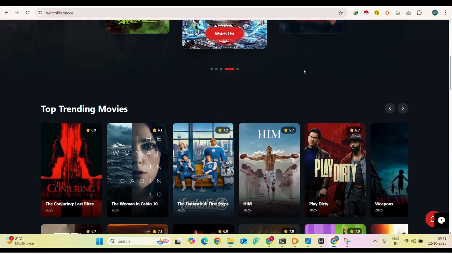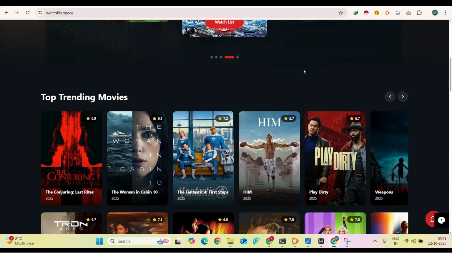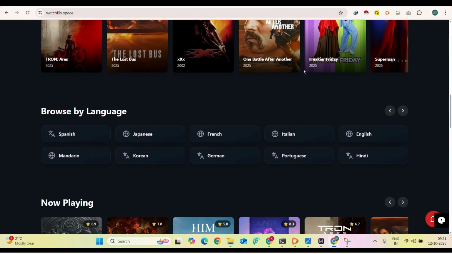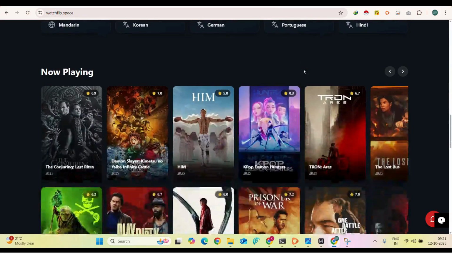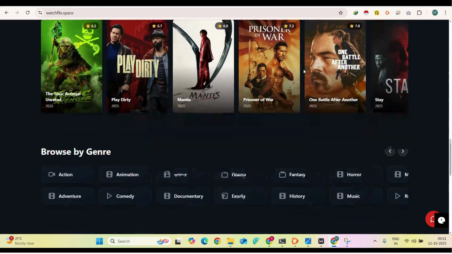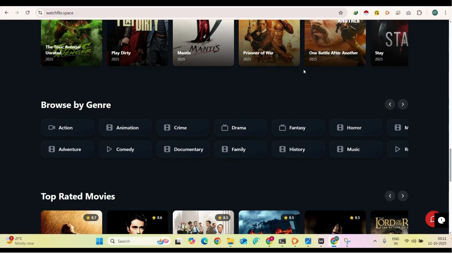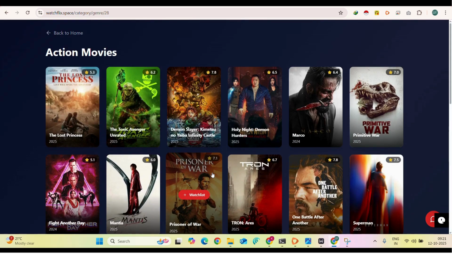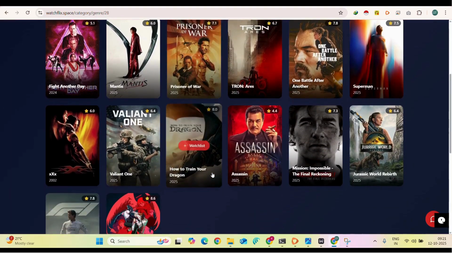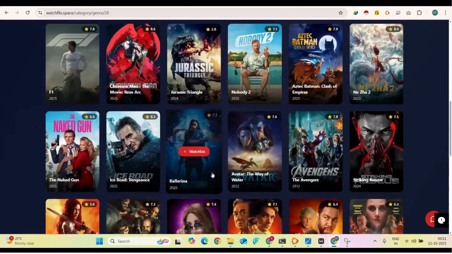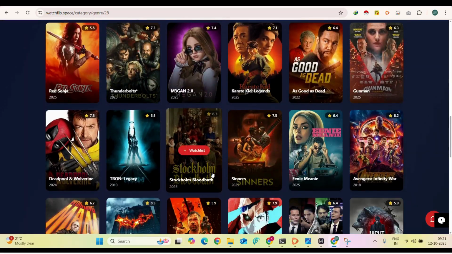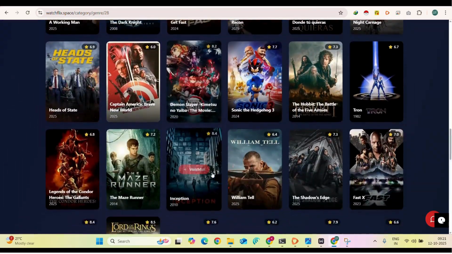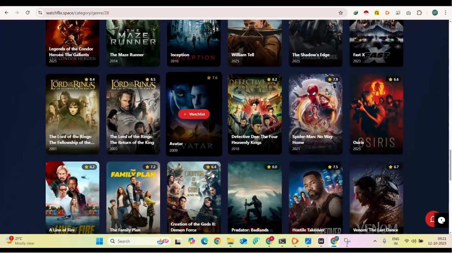And on this homepage, if you scroll down, there's a top 20 movies list which you can check by browsing by language, by family style movies, and by movies divided genre-wise. You can check any of the action ones. When you select an action movie, it pops up all the action movies here. Whenever you scroll, it continuously loads all the action movies until the end of the action movies in our database.